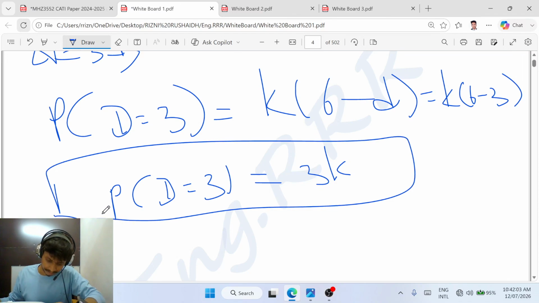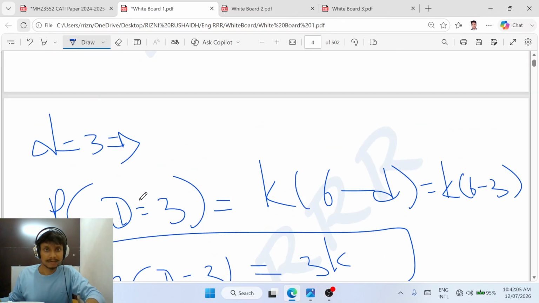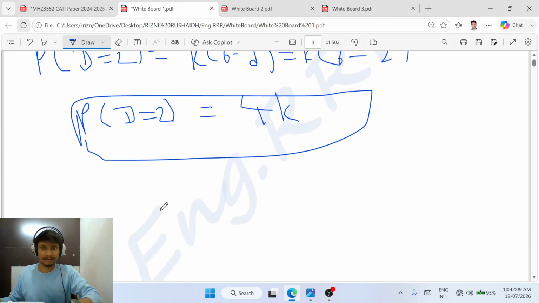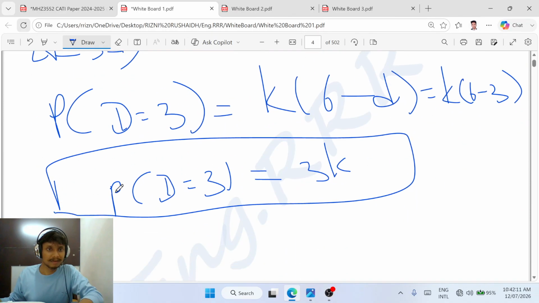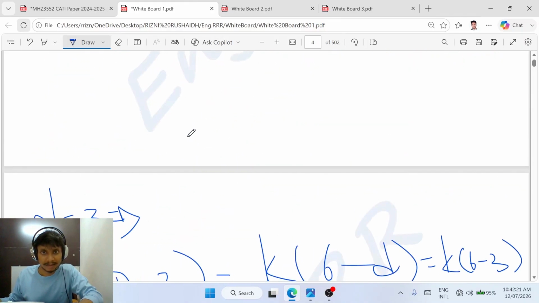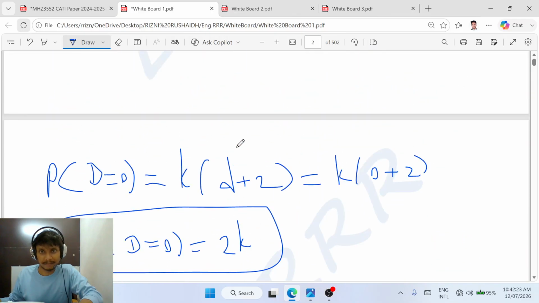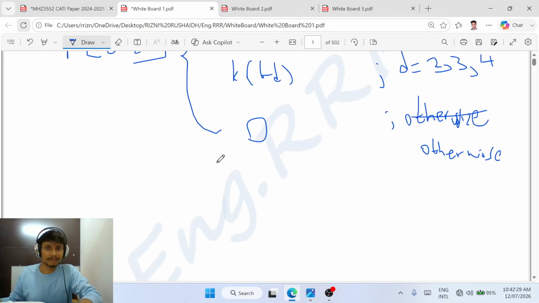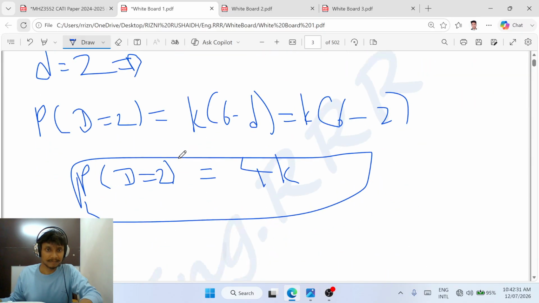Okay, 3k. Now we have to substitute 4 instead of d. If d is equal to 4, we have to use this equation, k into 6 minus d.